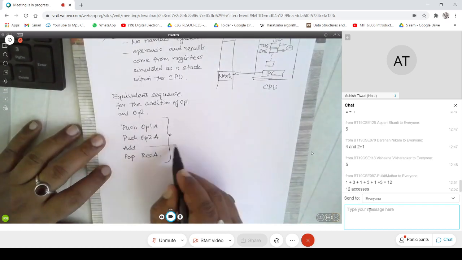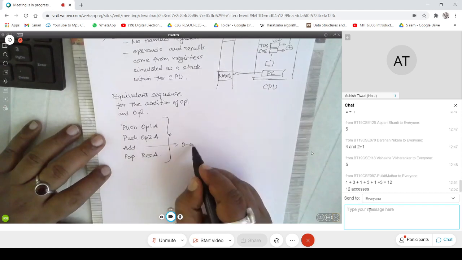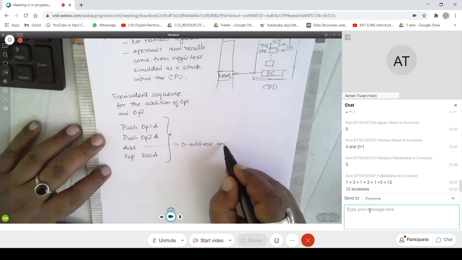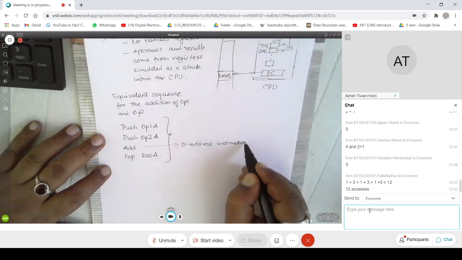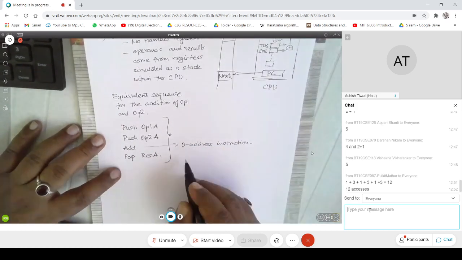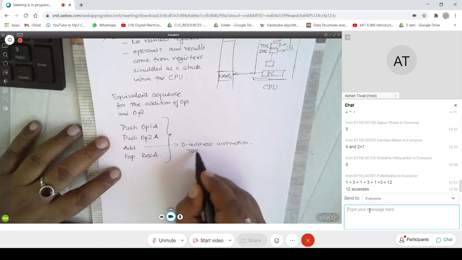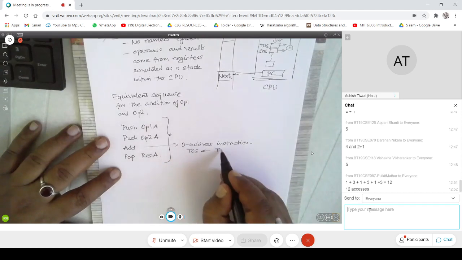If you realize, this is a zero address instruction. What does it do? The top of the stack is loaded using the top of the stack and the second of the stack.